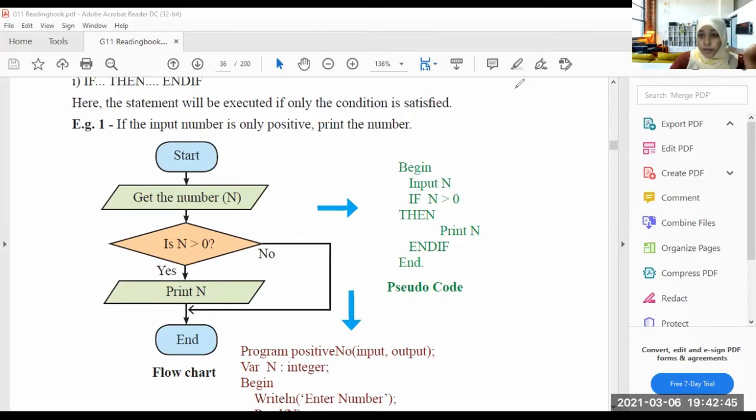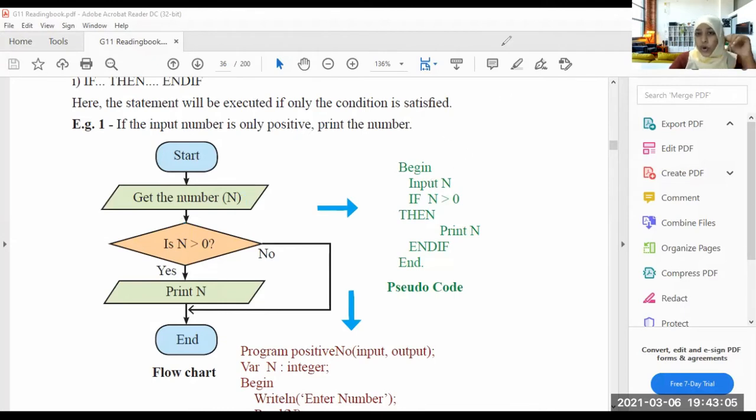If I input -1, then it will ask me, is -1 greater than 0? No. Then it won't show me the output. Now, have you understood this flow? Okay.